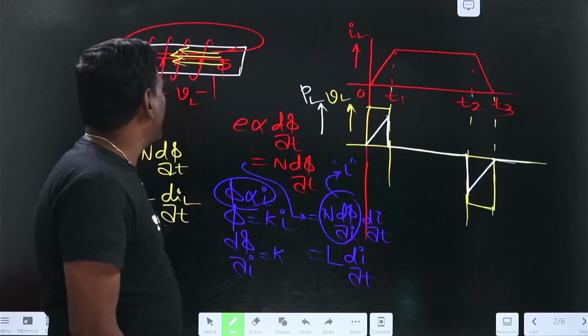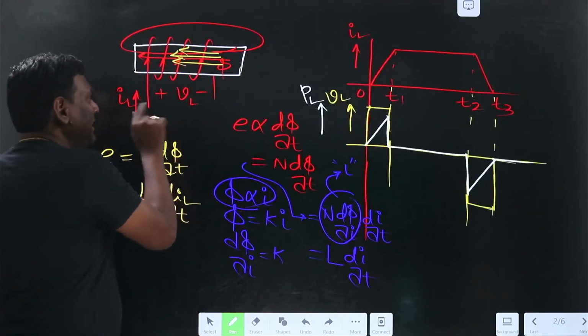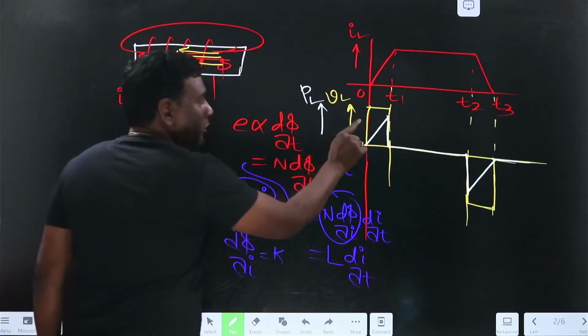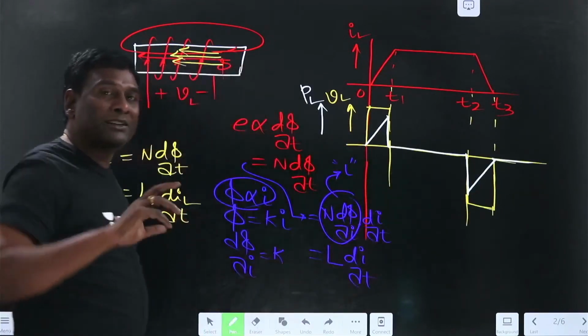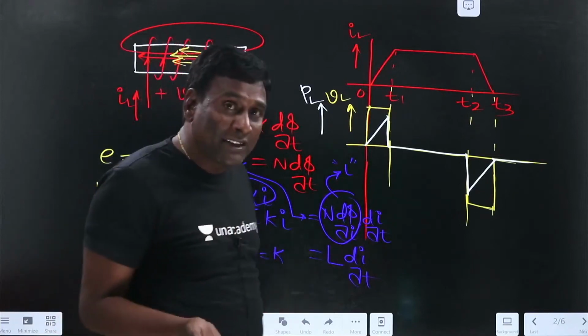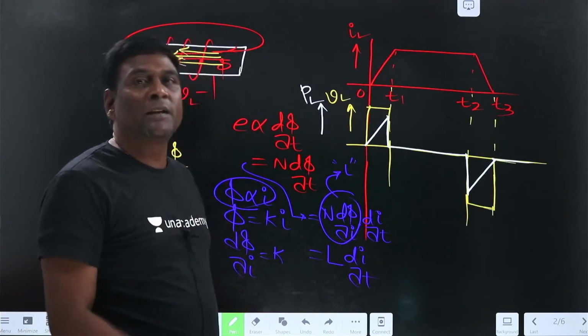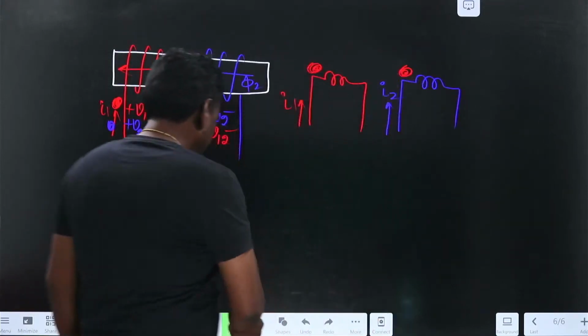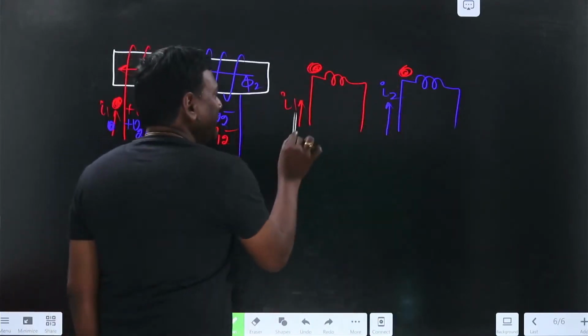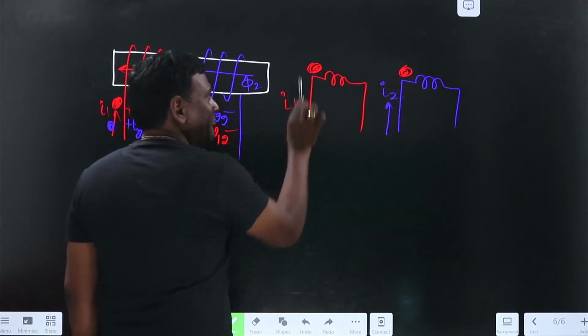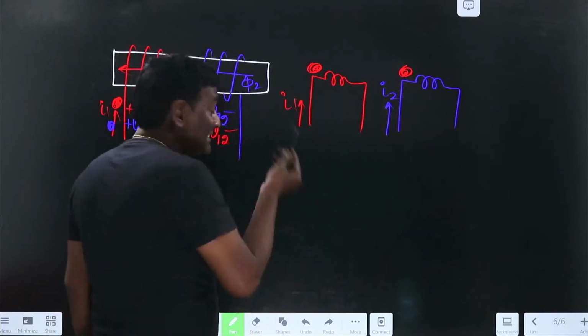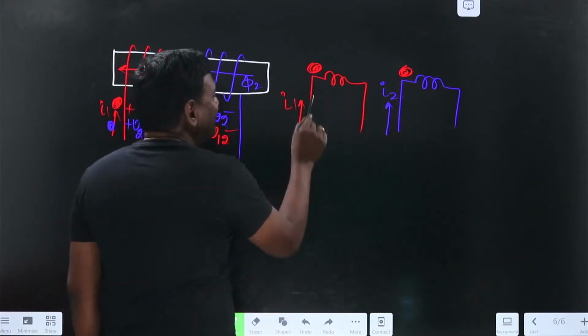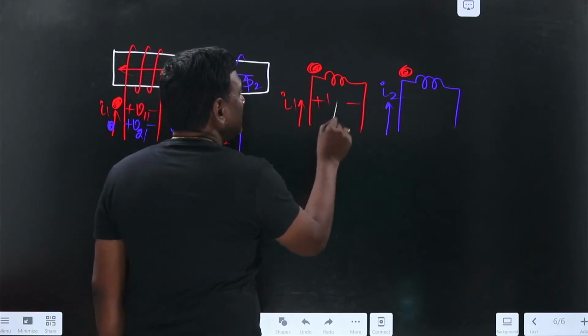The magnitude of that voltage can be positive or negative depending upon whether an increment of current or flux is happening, or a decrement of flux or current is happening. Now, for self, I forget about dots. Dots are not required. For self-induced voltage, current is entering here, so plus or minus self-induced voltage.